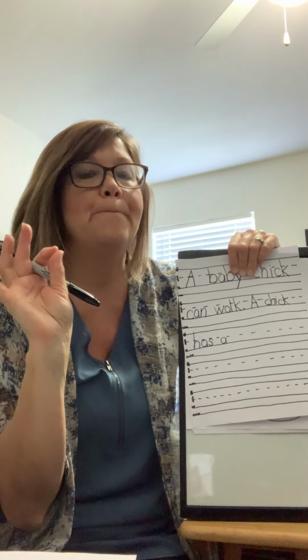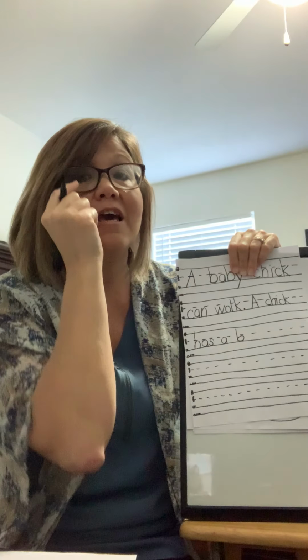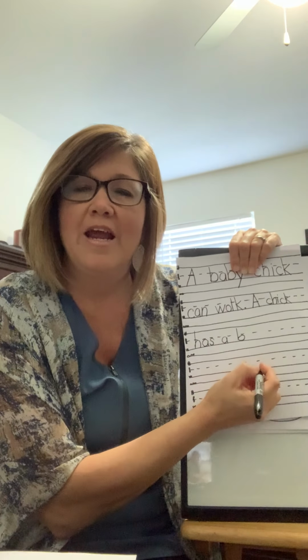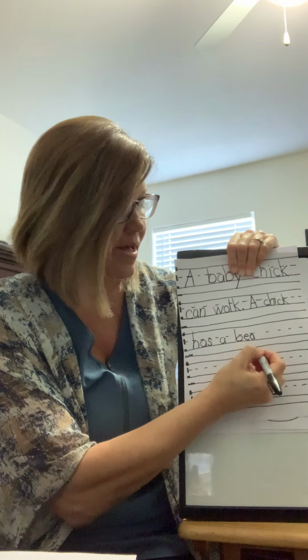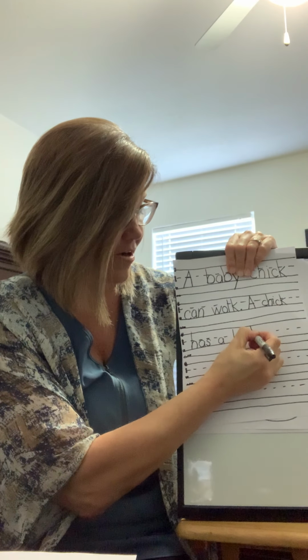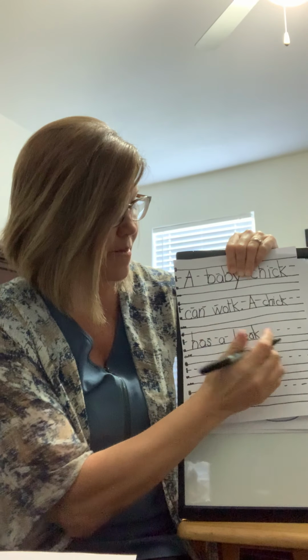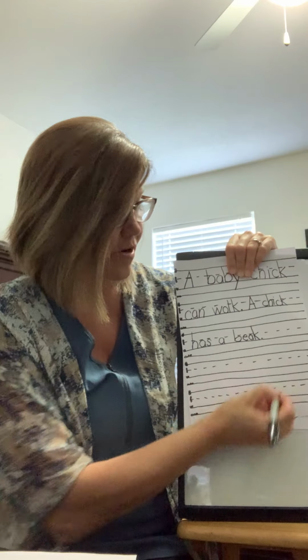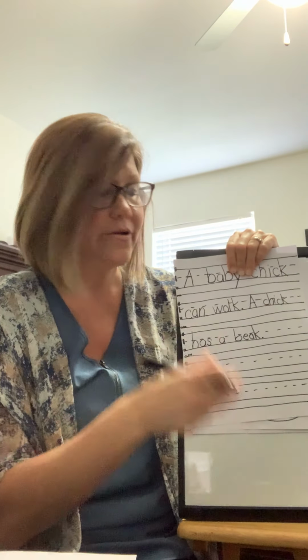All right, let's tap it out. B. Letter B. B, E. And remember, I said it was a vowel team. And that vowel team is E. A. B, E, K. And we have the letter K. So a chick has a beak. And we're going to put a period. Good job. Now we're ready for sentence number 3.